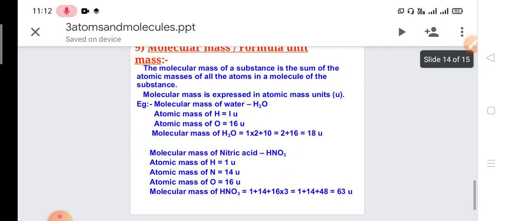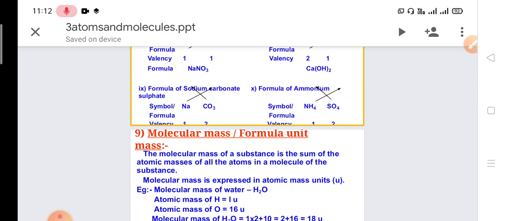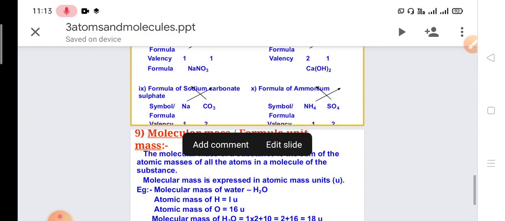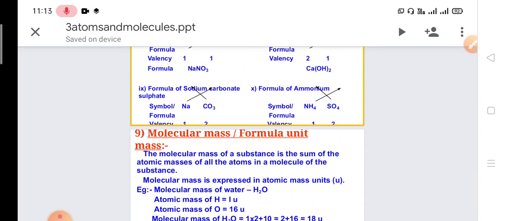See the sodium carbonate. Sodium valency is 1 and carbonate valency is 2. When we cross multiply, we get Na2CO3. Now for the formula of ammonium sulfate, the symbol of ammonium is NH4 and sulfate is SO4.